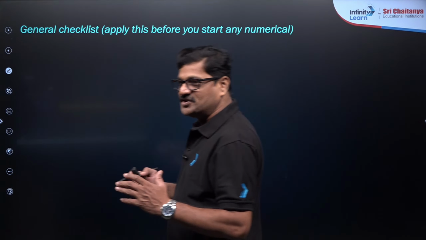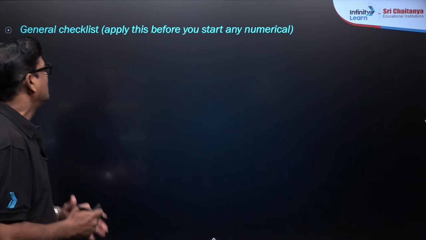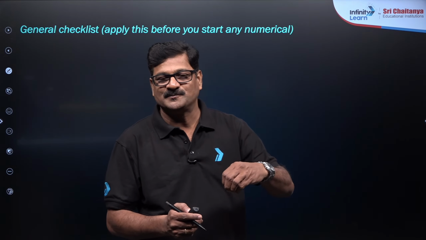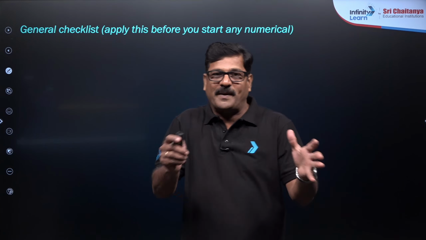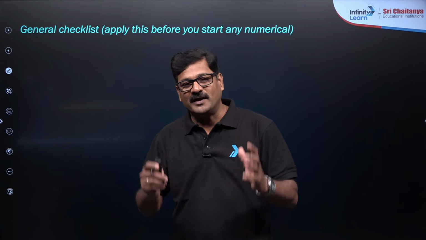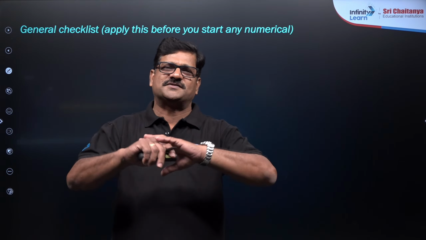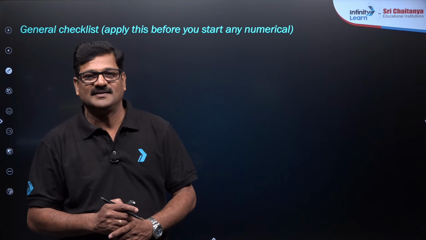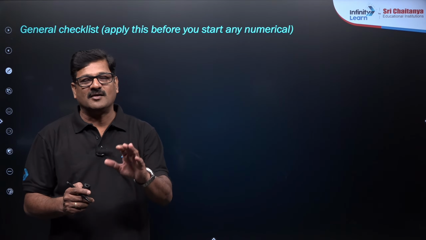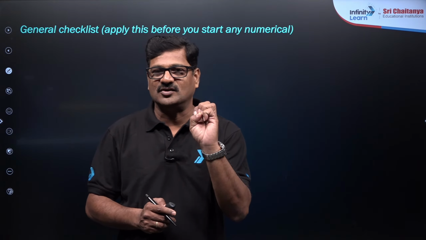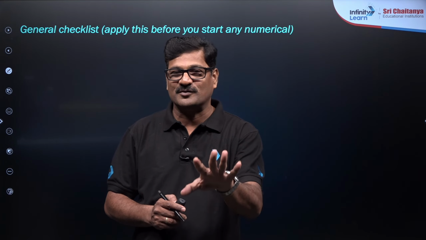So here is a general checklist, apply this before you start the numericals. When you start the numericals, don't panic. Deepu, right? The moment you see the numerical, all of a sudden you panic. You know, among 45 questions in chemistry, I'll tell you the numerical part will be very few. Maximum strict numerical part is going to be 5 questions.